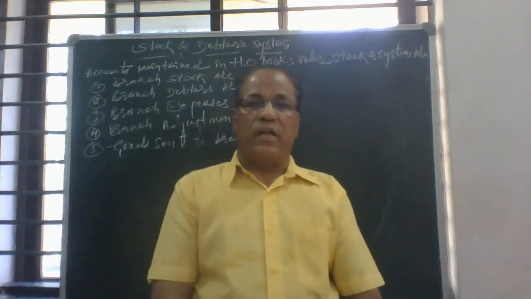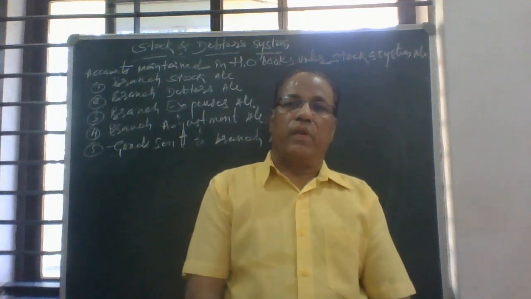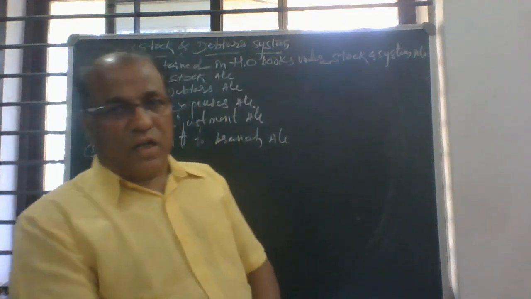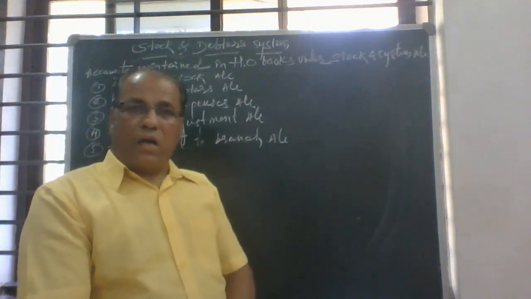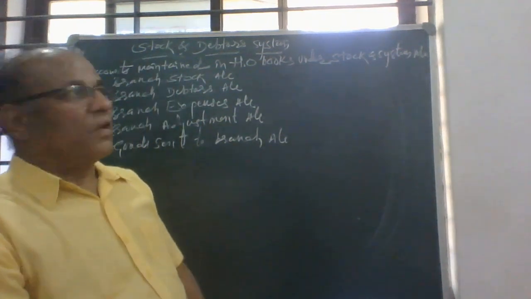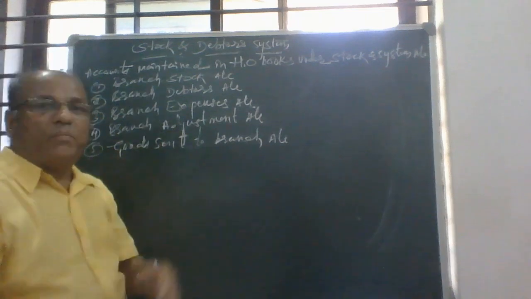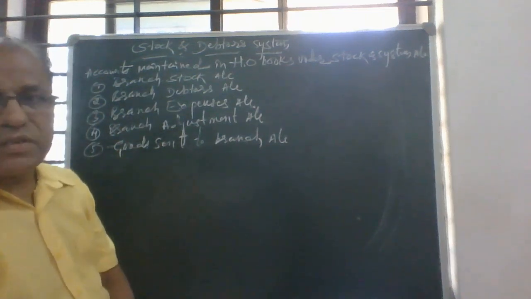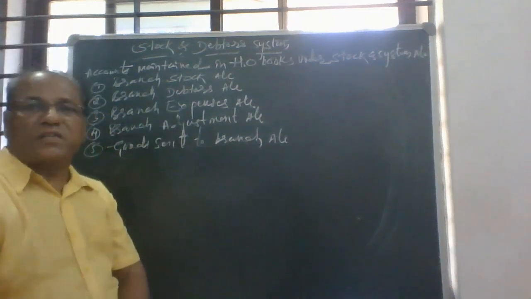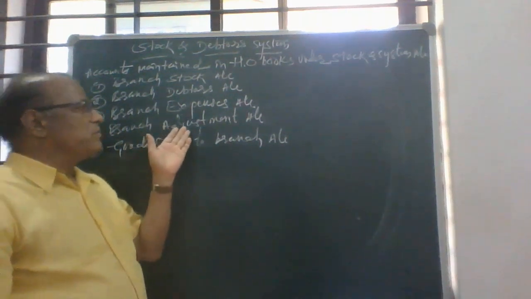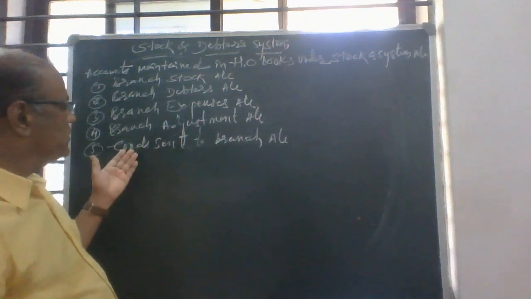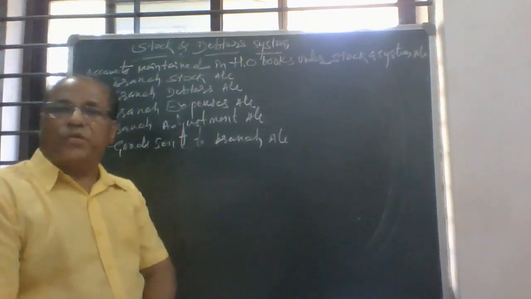Under stock and debtor system, usually the head office will keep accounts like the branch stock account, branch debtors account, branch expenses account, branch adjustment account, and lastly goods sent to branch.